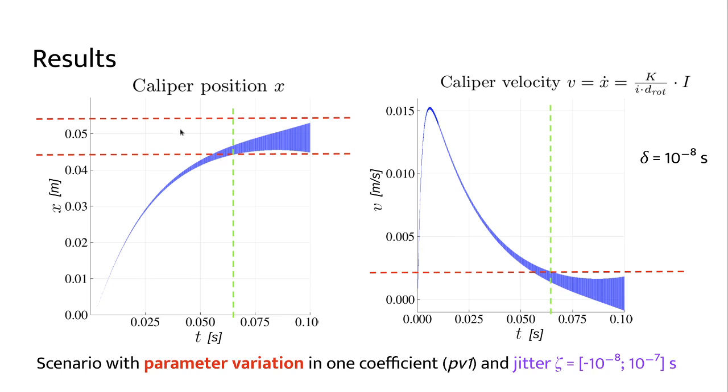So you can see that the flow pipe is entering the desired region, starting from the contact time shown in the green dashed line over there. And similarly for the velocity of the disk, of the caliper, you can see that the maximum velocity does not exceed the value Vr here. We have computed these operations given a flow pipe using calculus with support functions, which is very efficient.